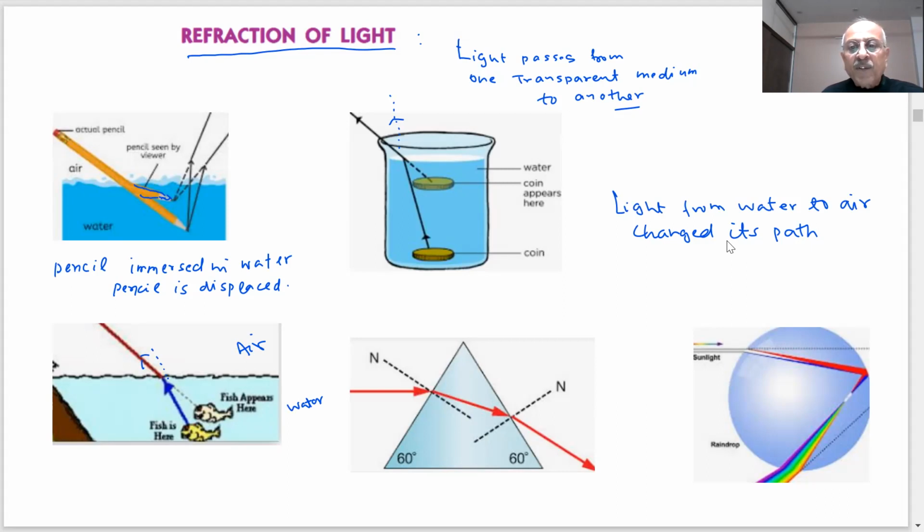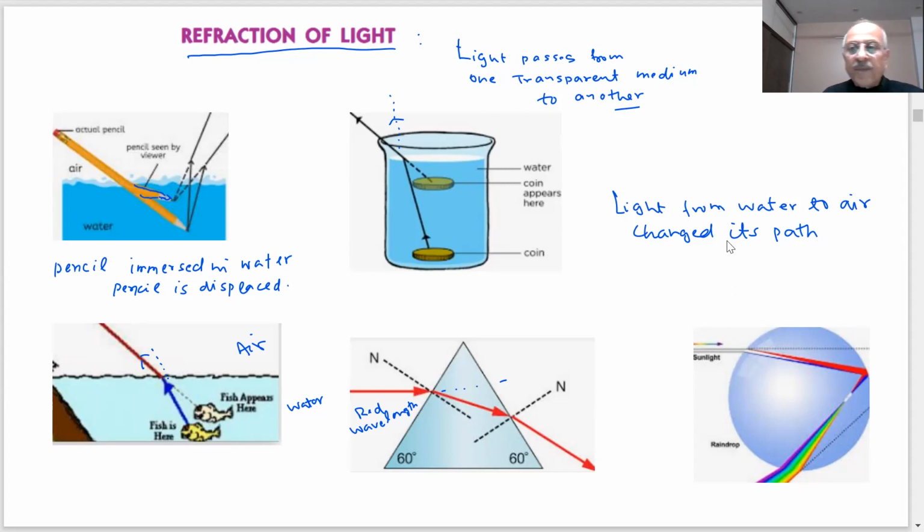Now, similarly, if you see a glass prism, what happens if I pass a monochromatic light? Supposing this is a red wavelength light. If I pass red wavelength light through a glass prism, what happens? It is not going like this, but it suffers a deviation towards the base of the glass prism. The light is now displaced. As you can see, it is bent towards the base. So this suffers a deviation.